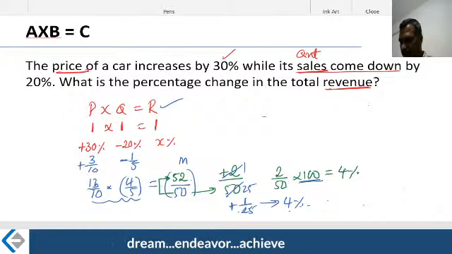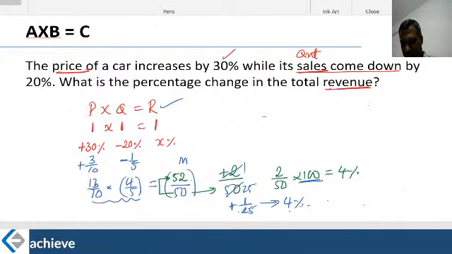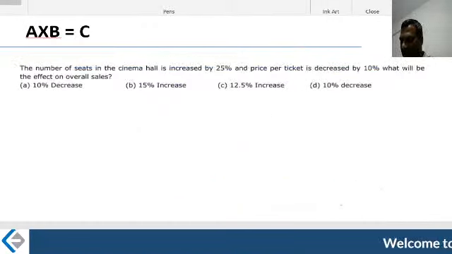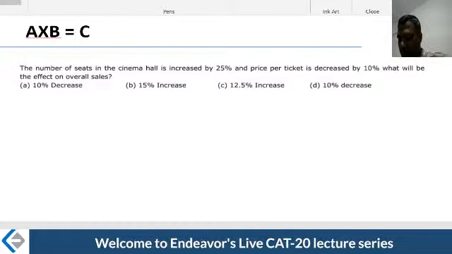Let me take one more example. With this you will try and connect much better. Let's take a look at this.